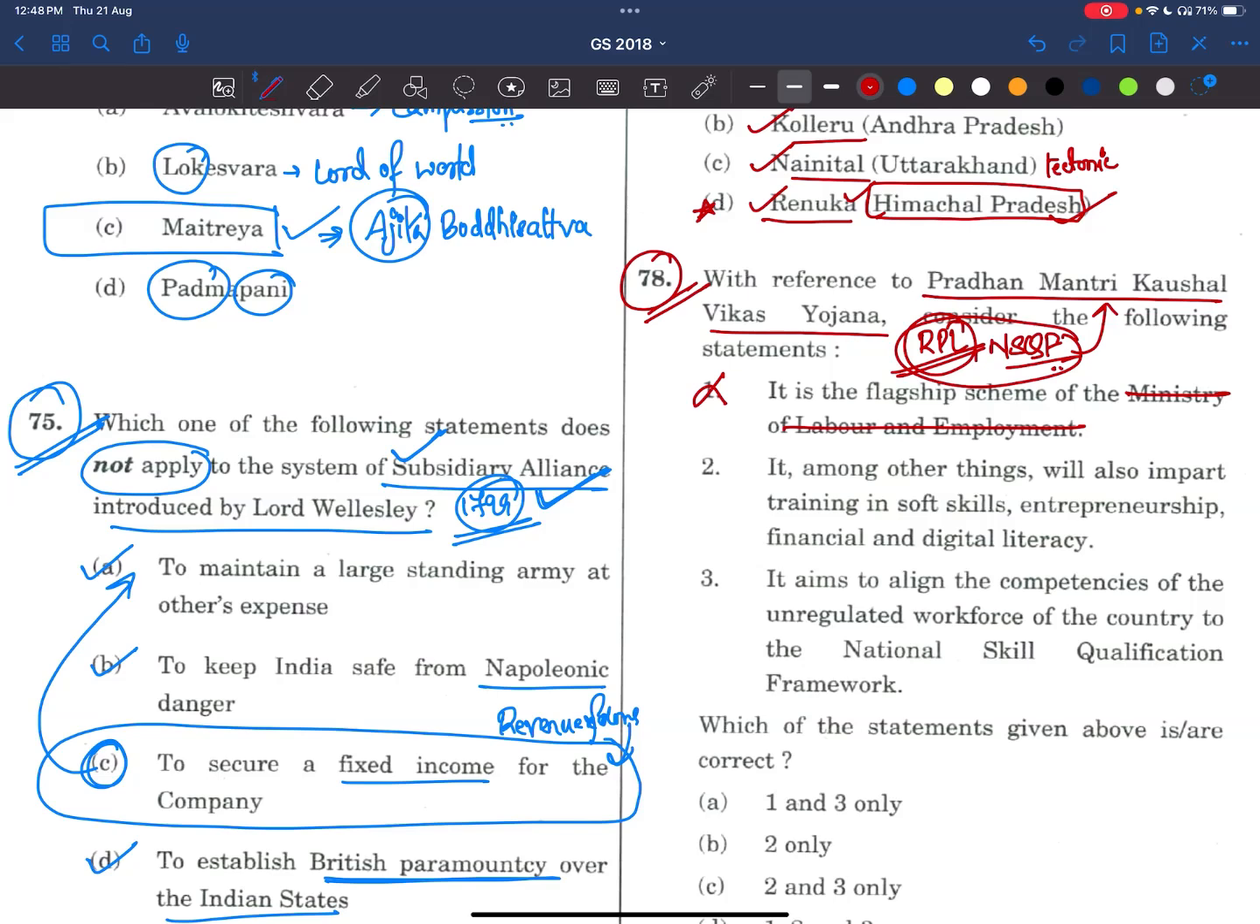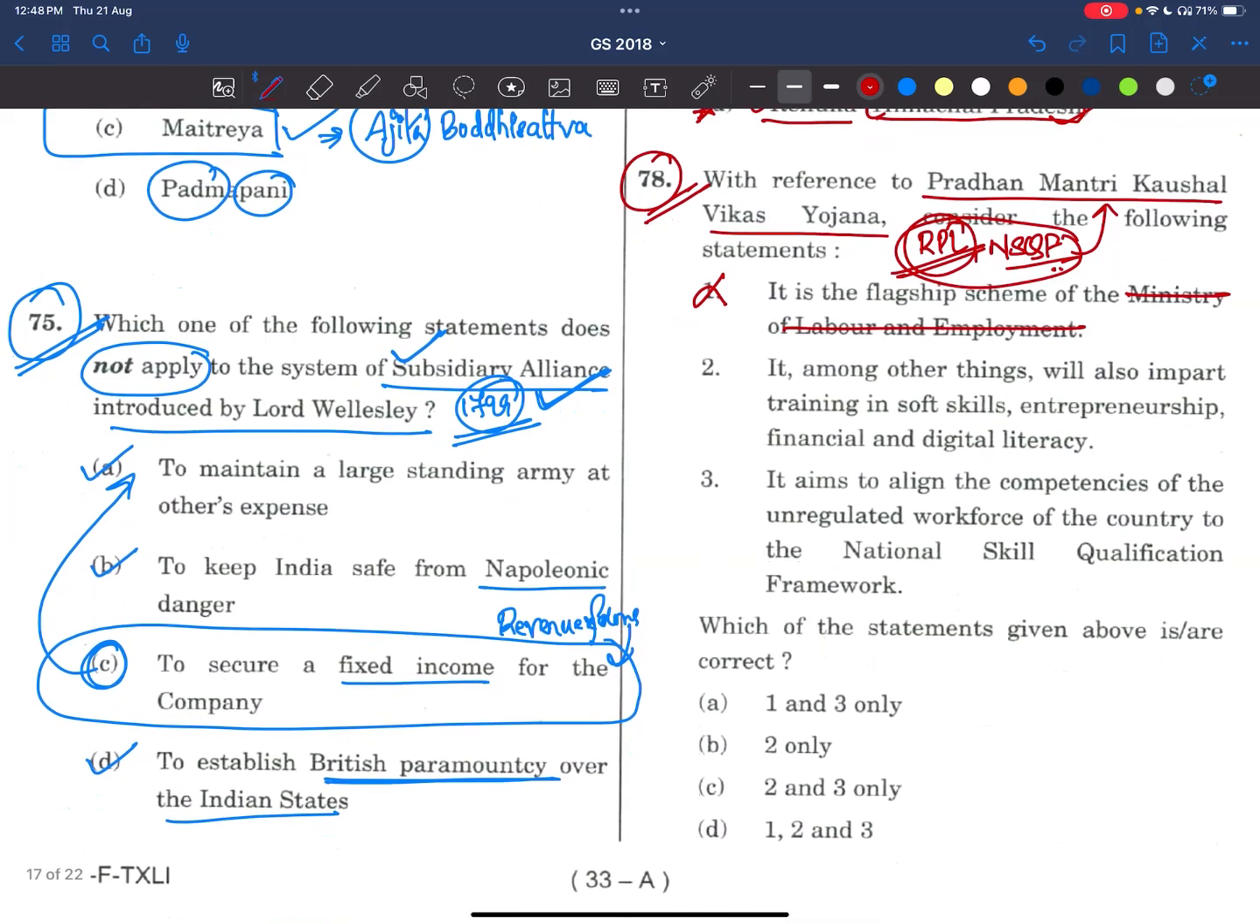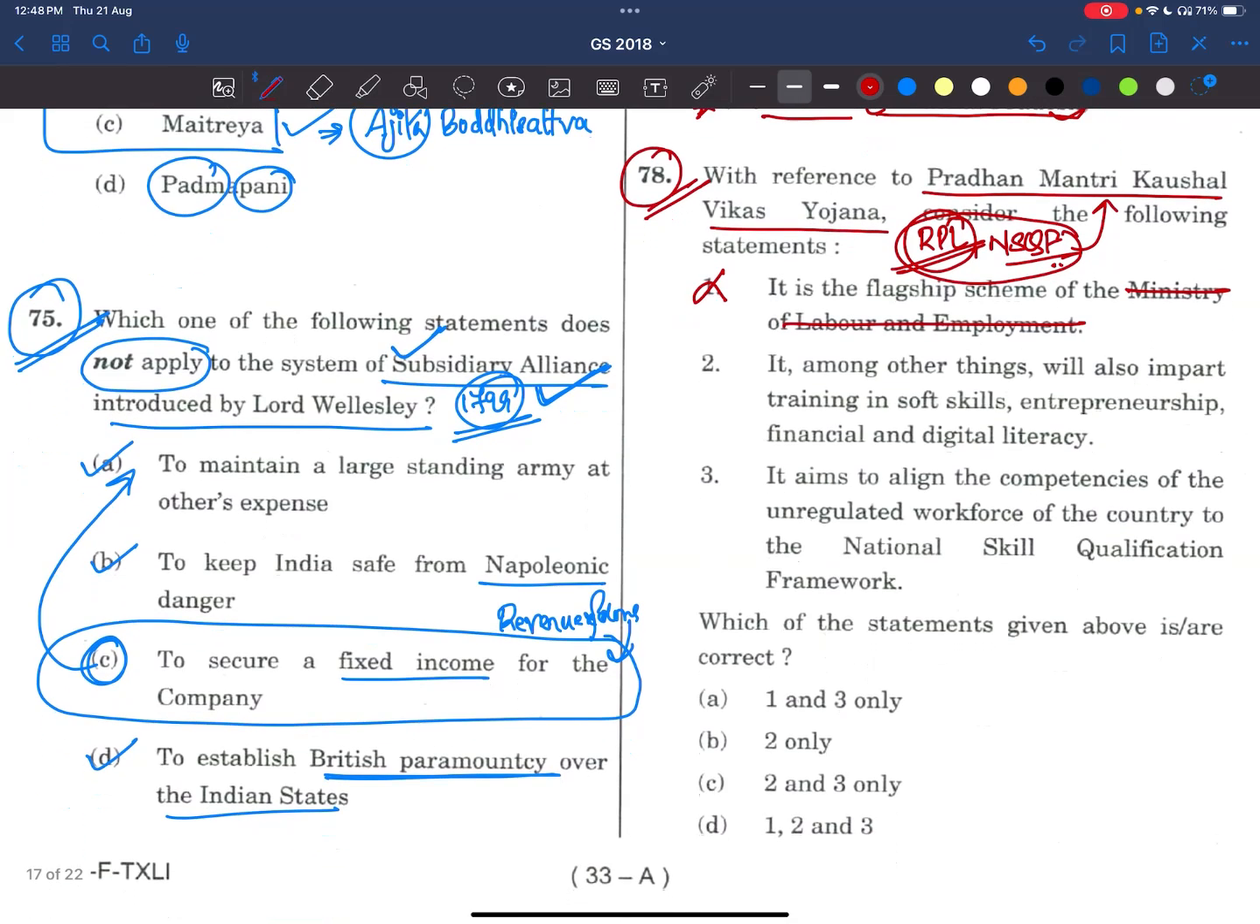No, it's not. Among other things, it will also impart training in soft skills, entrepreneurship, financial, and digital literacy. See, if you have skills you may have learned in your mother tongue or through some informal means, right? But now what we are trying to do is convert that informal education to formal education. So they will be imparting soft skills, entrepreneurship, and digital literacy, including financial skills as well, right?